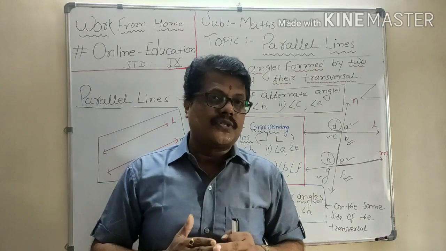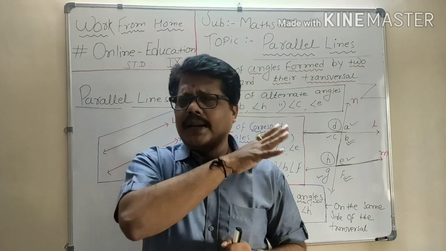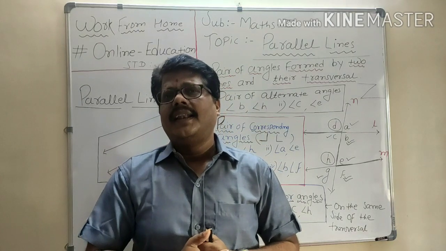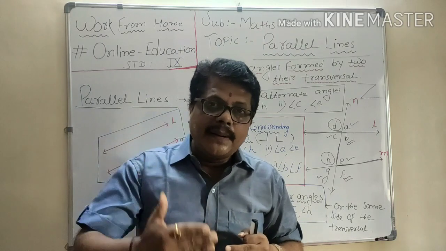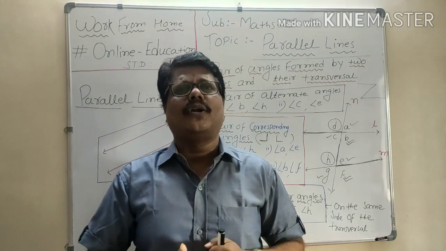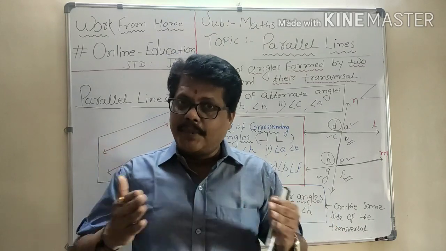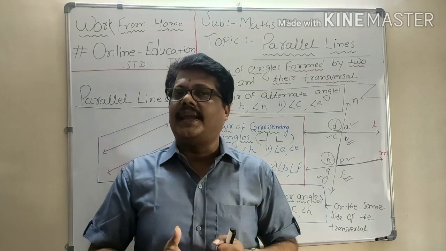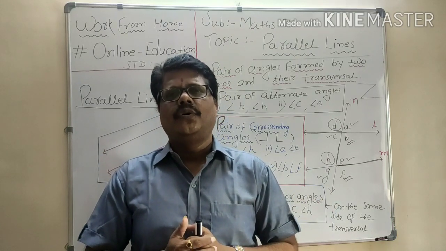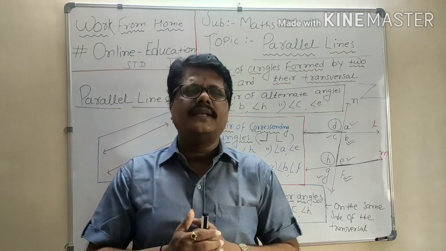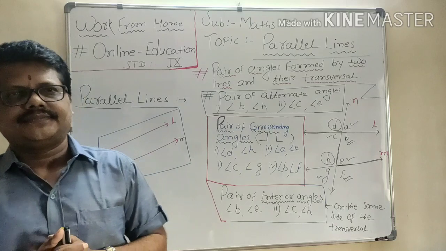Suppose any one pair of alternate angles is congruent, then the lines are parallel. If any one pair of corresponding angles is congruent, the lines are parallel. And if the sum of interior angles is 180 degrees, then again the lines are parallel. So now let us see practice set 2.1 based upon these concepts.